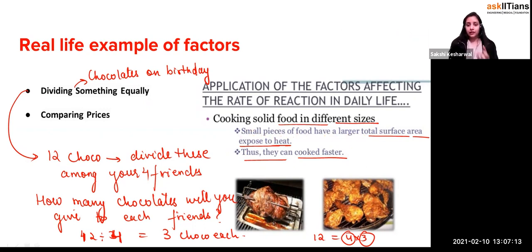Like, let us suppose this is a chicken, right? So this is a very big chicken and this is a small chicken. They will be exposed to greater surface area, so it will be more cooked. So these are the factors only. If you are going to cook this big chicken, I'm a vegetarian, so I don't know much about it, right? If you just chop it into small little parts, I think that the thing which is getting cooked inside will take longer time.